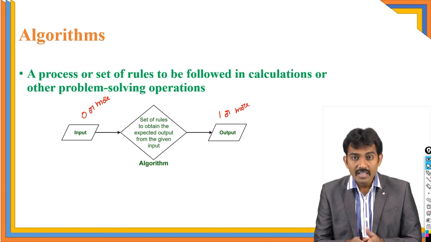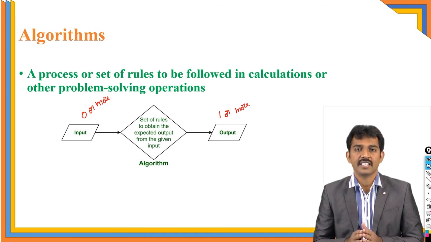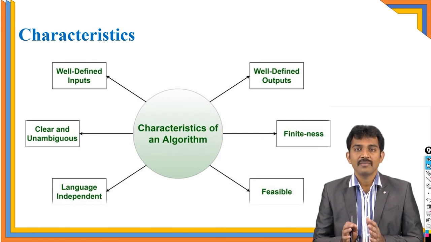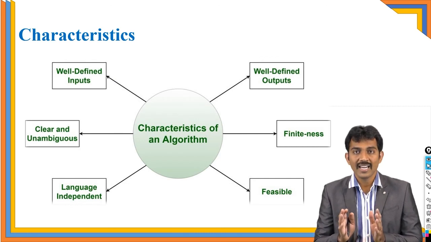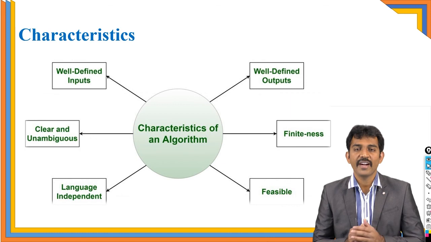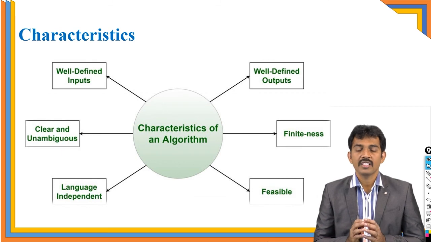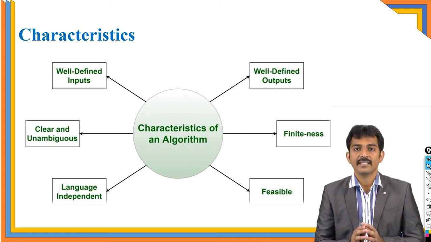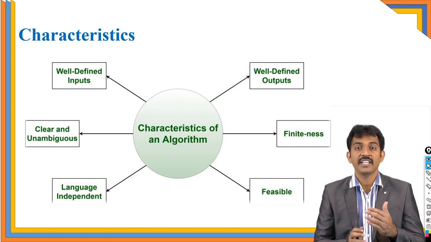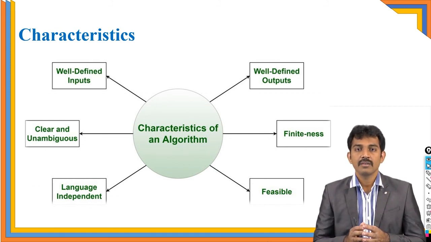All the steps together are called an algorithm, but the steps should have some characteristics. If you call a procedure an algorithm, it should follow 6 characteristics. The first one is well-defined inputs, meaning the input should be well-defined: how we are going to give the inputs, what format it has, and what kind of data it is going to accept, strings or integers. That should be very clear.